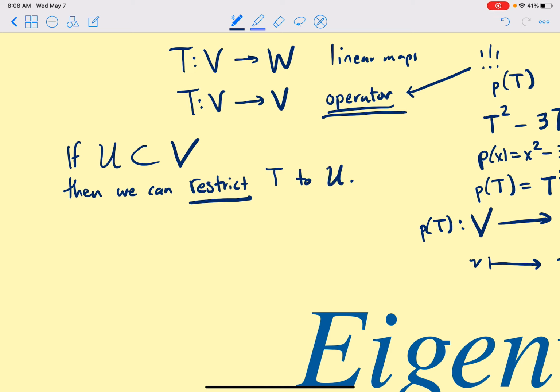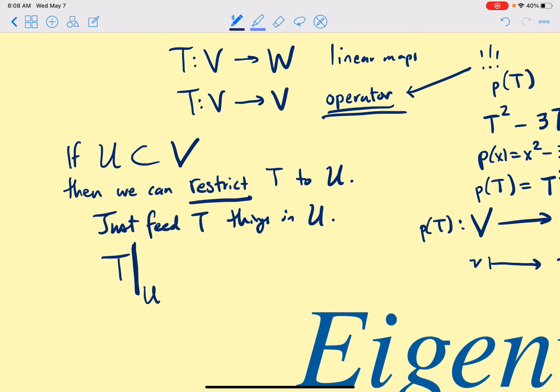It means just feed T things in U. So this deserves a new name, T with a big line, sub U. That will go in general from U possibly back to the bigger space V. And then we would not call T restricted to U an operator.